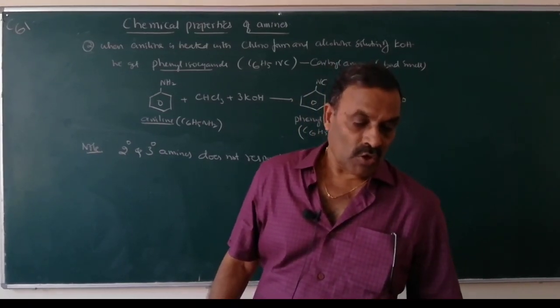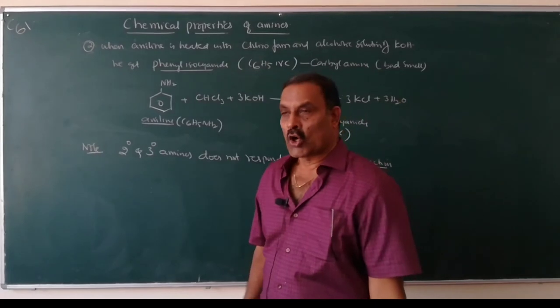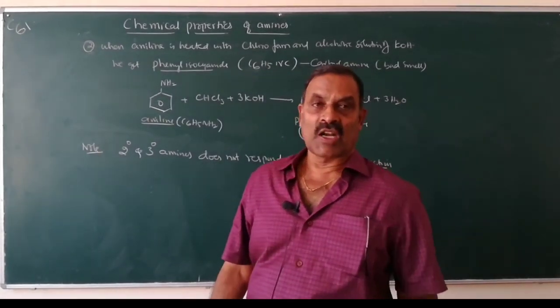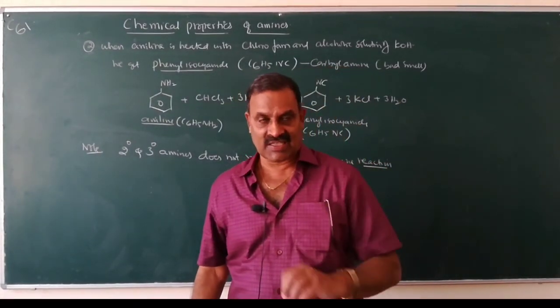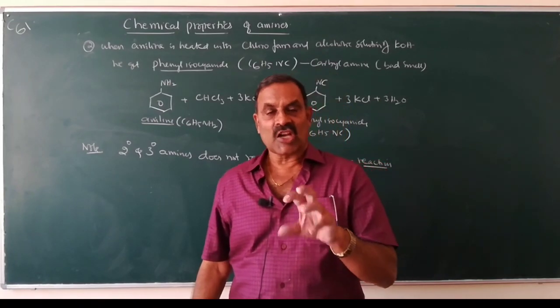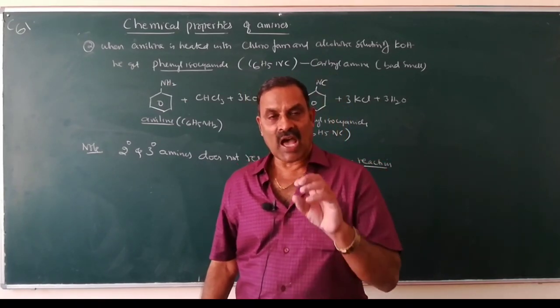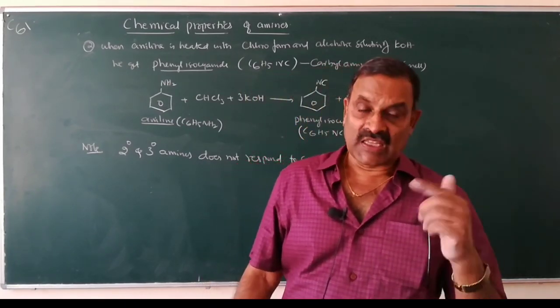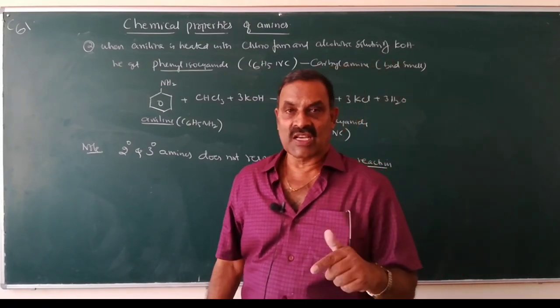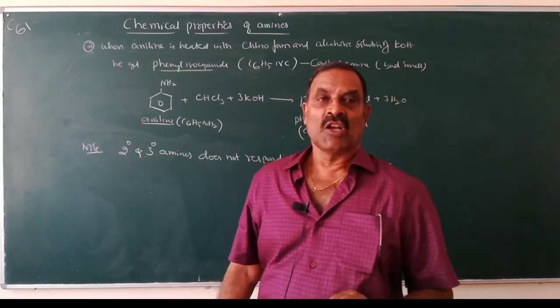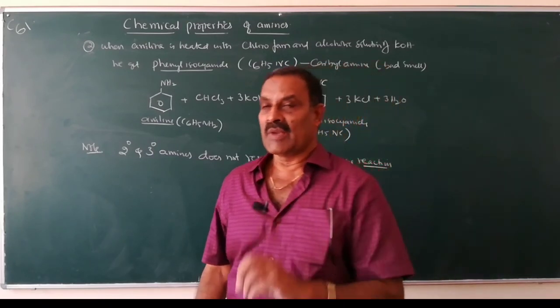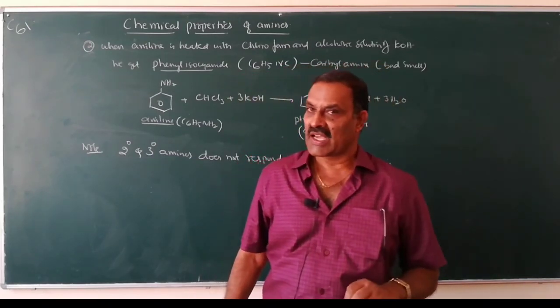Coming to the carbylamine reaction, it is also called the isocyanide test. Isocyanides or carbylamines have a very bad smell. Therefore, this test is used as a confirmative test for primary amines. What is the carbylamine reaction?